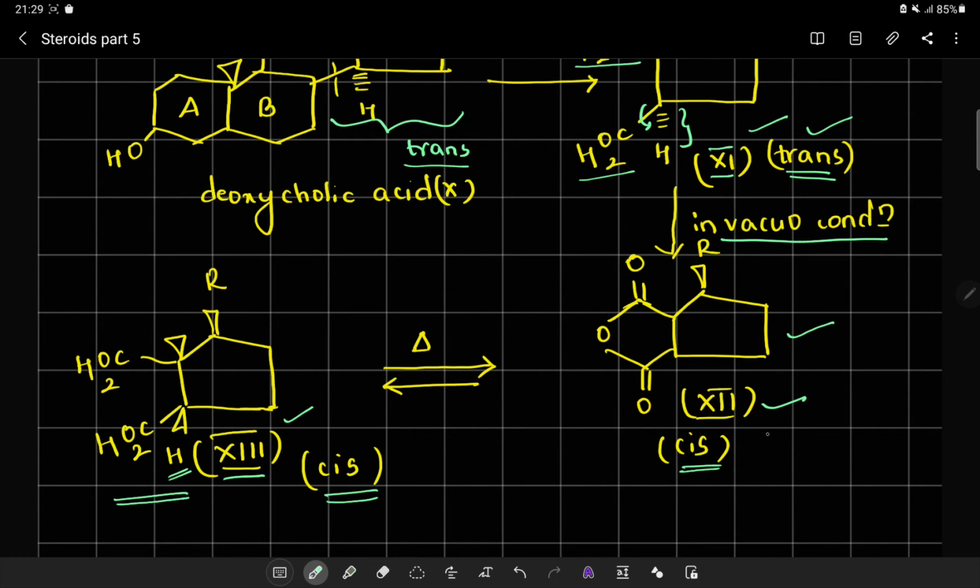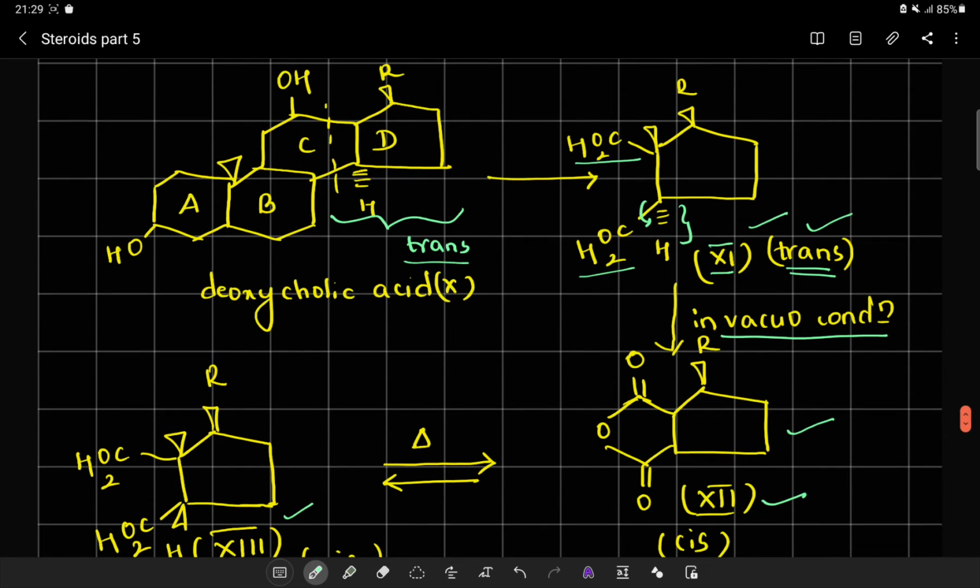Further, this compound number 12 easily upon the cleavage is going to give me a dicarboxylic acid, which is compound number 13. These two systems, compound number 12 and 13, both of them are said to be in cis configuration. But compound number 13 and compound number 11 are different from each other, giving us evidence that compound number 11 is under a trans configuration. In turn, this tells that CD fusion is a trans fusion. So this is how we can give a chemical evidence that CD fusion is a trans fusion.